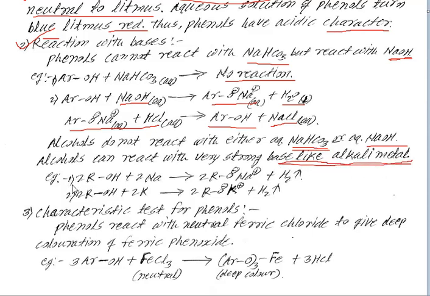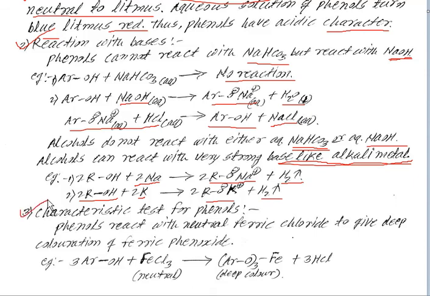See here, example number 1: 2ROH, that is an alcohol, when reacted with sodium, gives sodium alkoxide by liberation of hydrogen gas. In the second one, when alcohol reacts with potassium, it also gives potassium alkoxide with liberation of hydrogen gas.